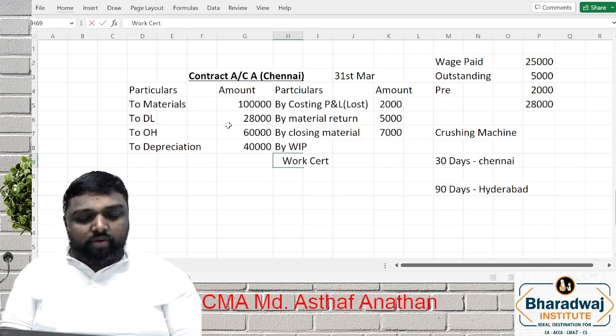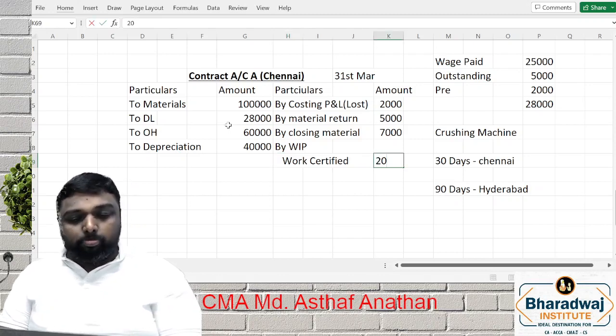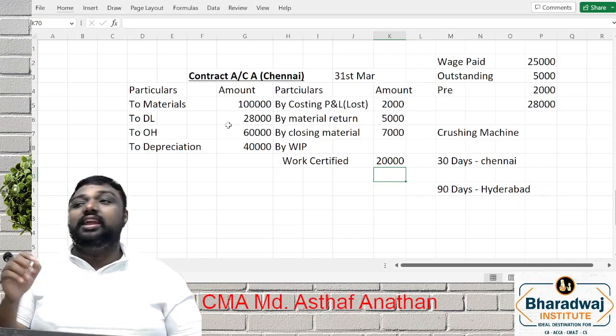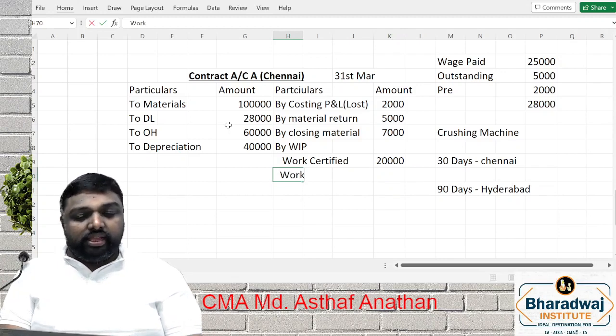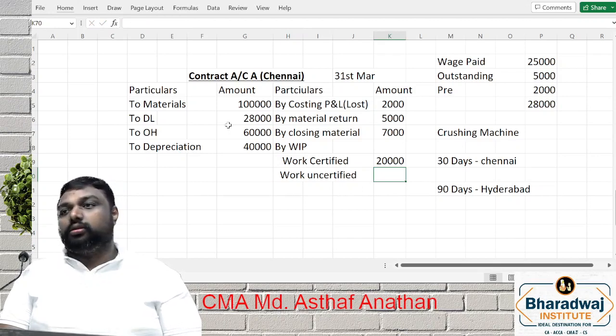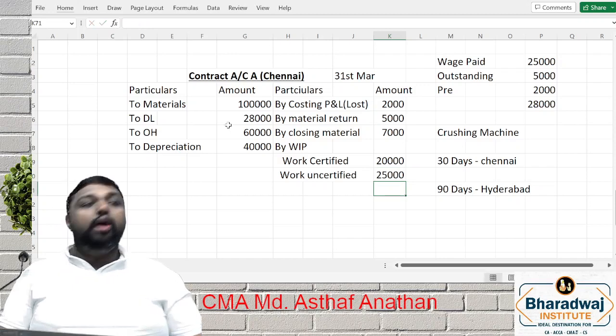First one is work certified. What is the meaning of work certified, my dear friends? Work certified is that work where the engineer visited and certified the work. Whereas work uncertified is where the engineer is yet to visit and certify the work.